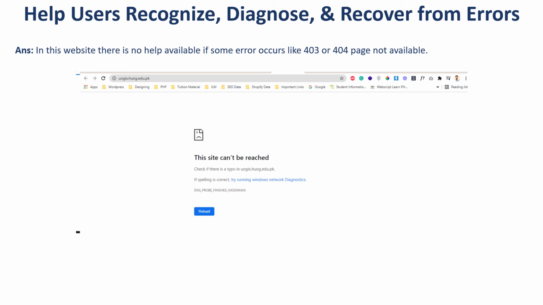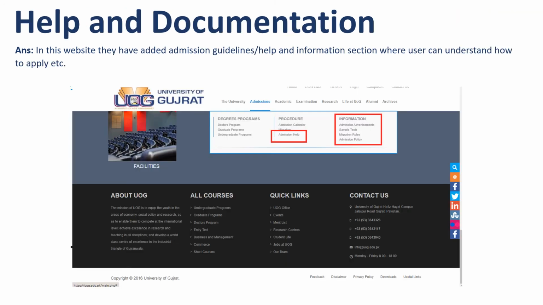Help users recognize, diagnose, and recover from errors. In this website, there is no help available if some error occurs, like a 403 or 404 page not available. There is no message saying the website is under construction or under maintenance. So there is no help available on this website like this.